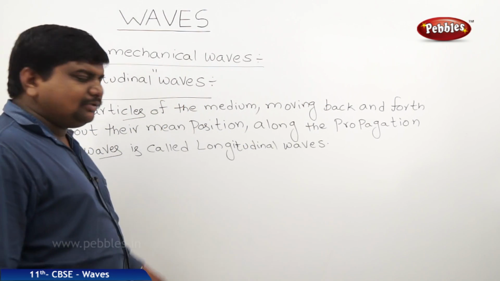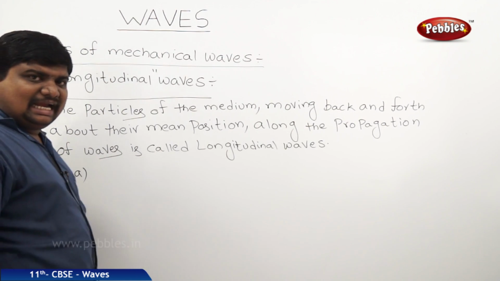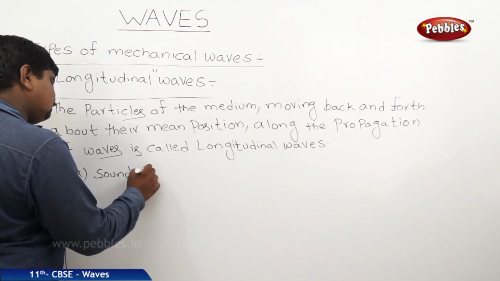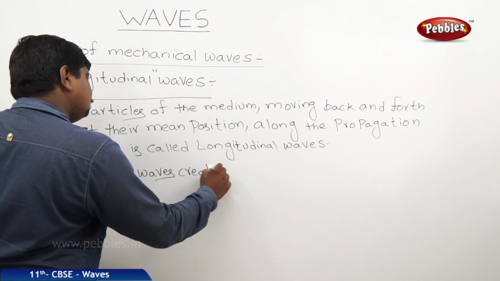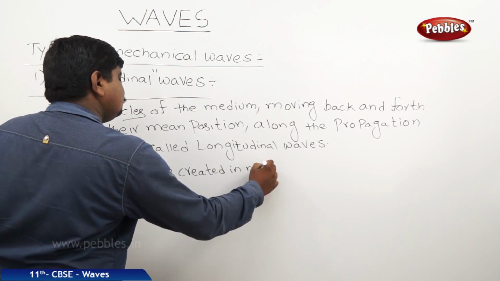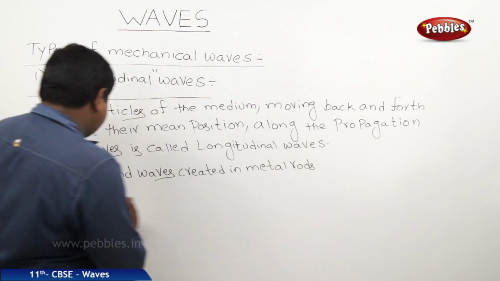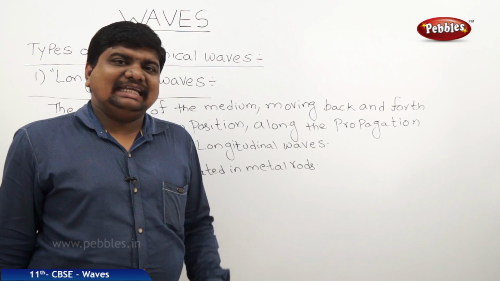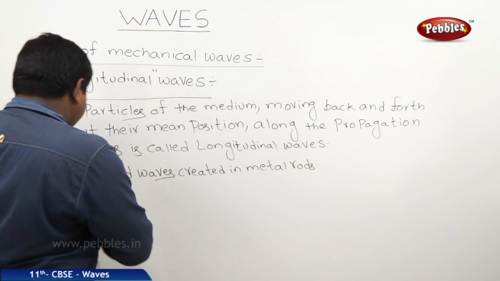What are the examples of these longitudinal waves? Sound waves created in metal rods, and motion of the particles in an air column in an open tube, one end open tube.